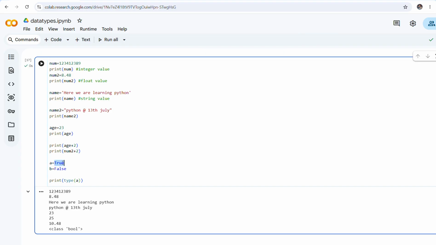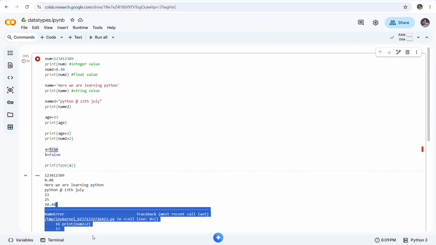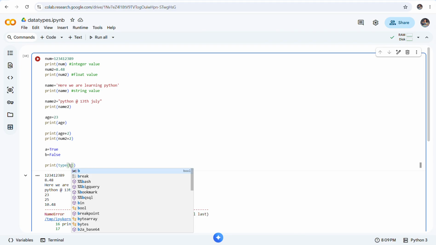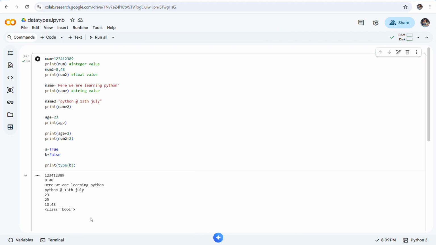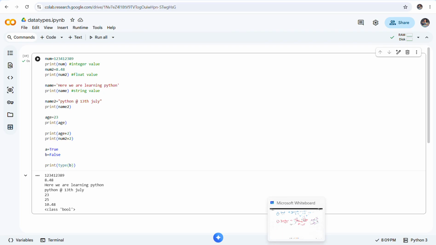And by any chance if I convert it into small letters, you can observe the color of the keyword has changed, and it is not going to return me bool because it is going to show me an error here. And same thing if I give type b, like what is the type of b here, it is going to return me bool. Okay, so this is how we can identify the variables. I hope I am clear with the things.